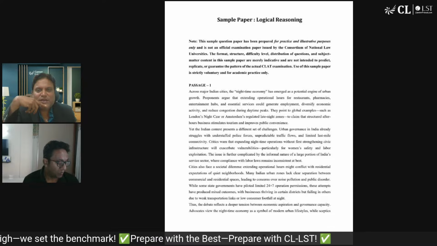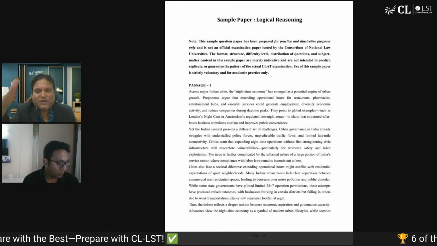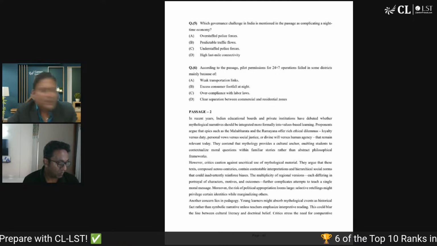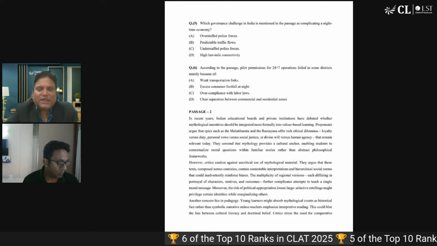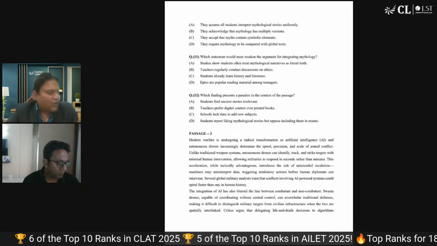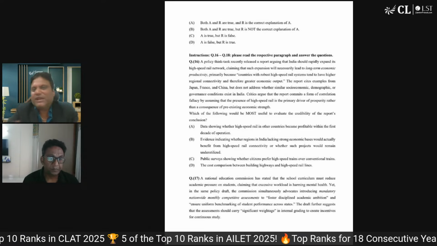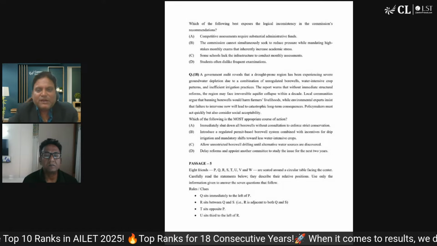Yeah, so this is logical reasoning. The first passage is on the nighttime economy. If we can quickly move, there are three passages that they have given. Then there are three small critical reasoning questions, small passages. All the passages are of roughly 300 words in the logical reasoning section. I mean, the first three passages, 300 words.